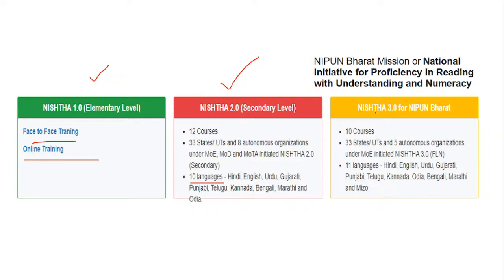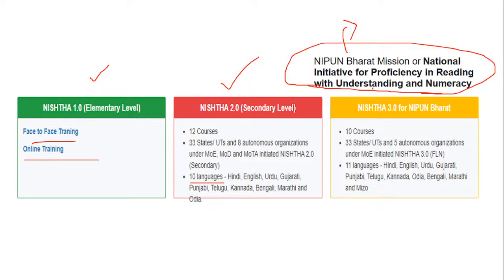In Nishtha 3.0, courses, languages, the states. At the same time, one of the important initiatives is the Nipun Bharat Mission. It's nothing but the National Initiative for Proficiency in Reading with Understanding and Numeracy. Now, what is the objective of Nipun Bharat? It is basically an initiative to see that every child gains foundation.